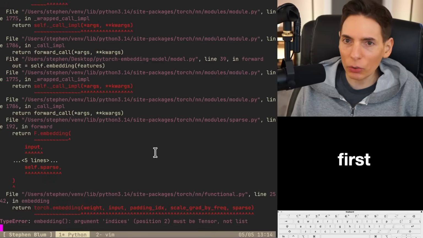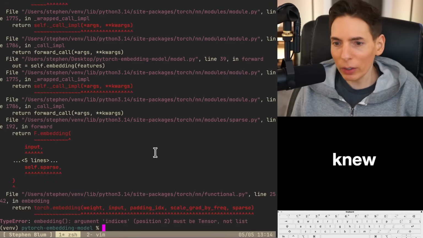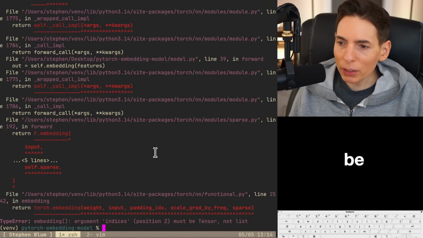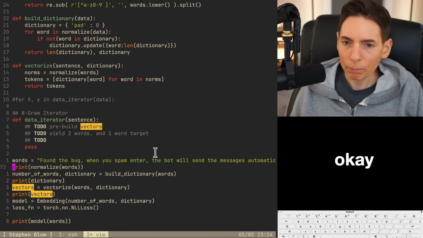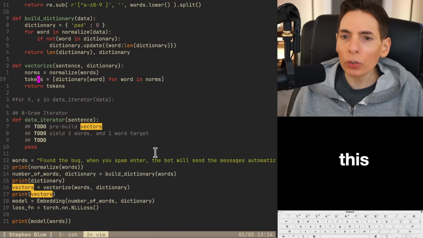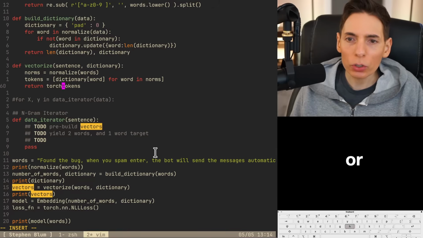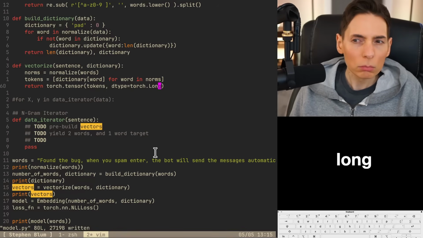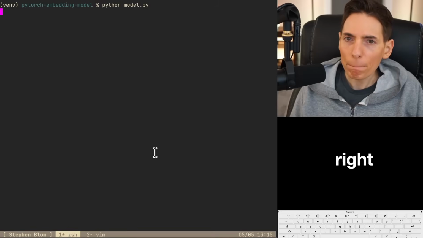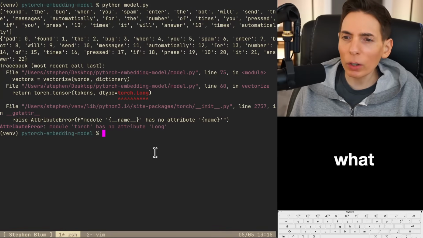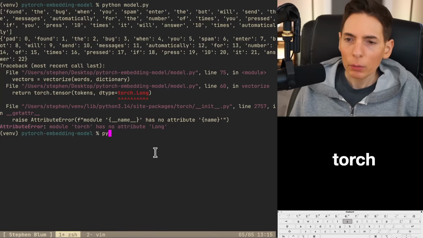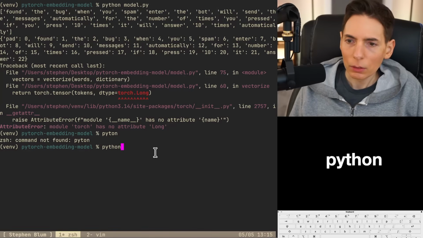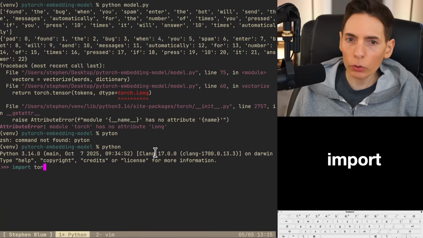Let me see what this looks like first here. And apparently, I don't do anything. Argument indices position 2 must be a tensor, not a list. Oh, right, okay. So when we vectorize, let's turn this into a tensor. torch.tensor, and then comma dtype equals, and it needs to be torch.long. I think torch.long, right? What is the long version of torch? Python. What is it called? So import torch.